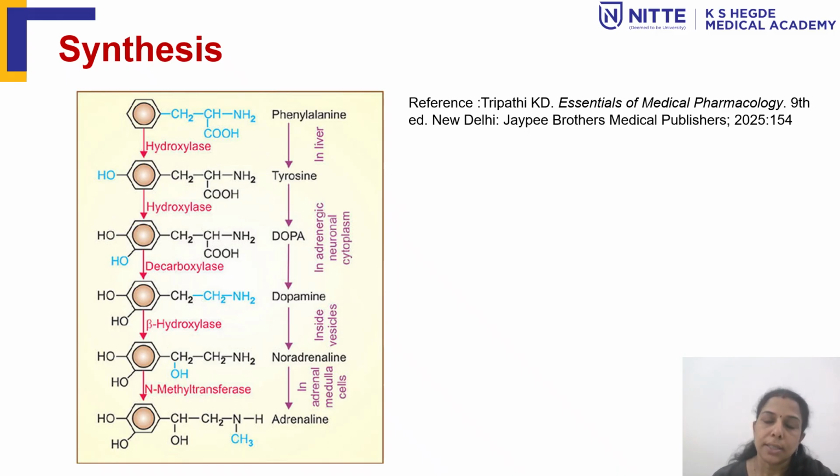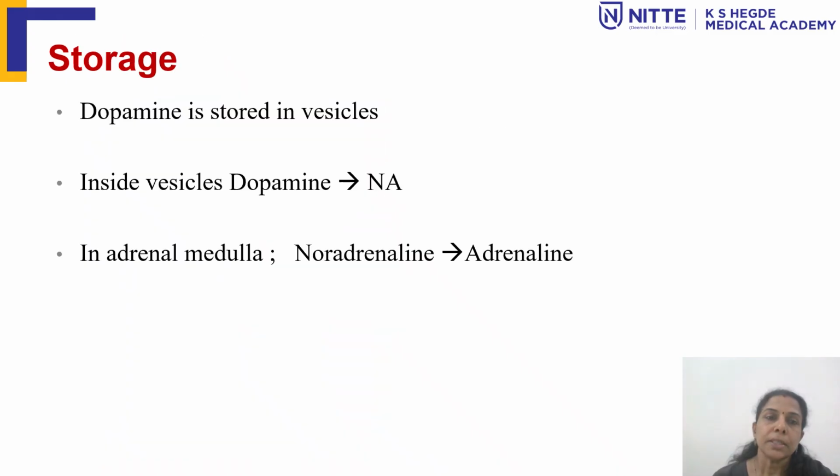Once it has been synthesized, it will be stored in the vesicles, and we'll see how it is released from the vesicles. Inside the vesicles it will be stored as dopamine, and then dopamine gets converted into noradrenaline. That's what we have seen in the previous slide. And then this noradrenaline, under the influence of N-methyltransferase, forms adrenaline in the medulla.